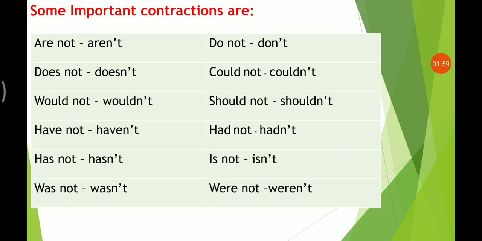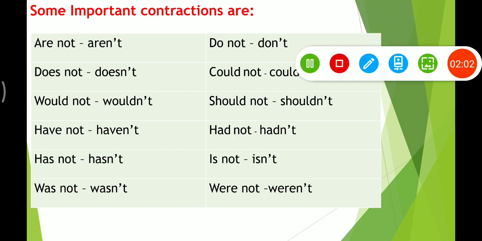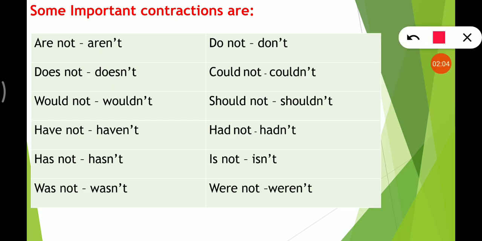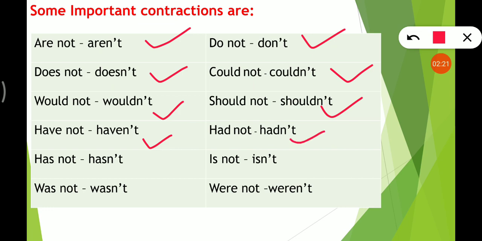Let's see some contractions here. Some important contractions that you always see. Are not, aren't, do not, don't, does not, doesn't, could not, couldn't, would not, wouldn't, should not, shouldn't, have not, haven't, had not, hadn't, has not, hasn't, is not, isn't, was not, wasn't, were not, weren't. So these are the common contractions that you see, right? I hope you got them.